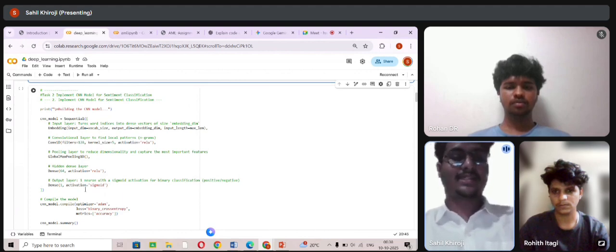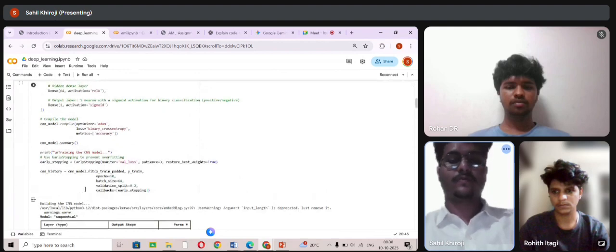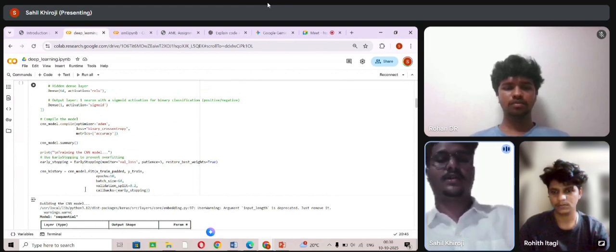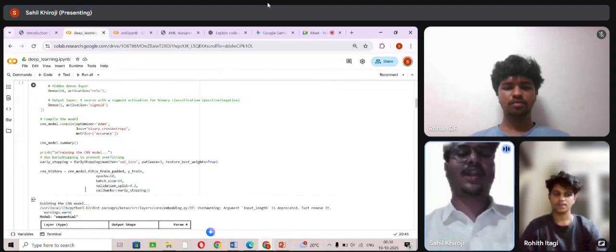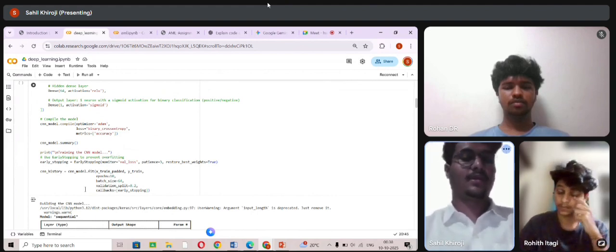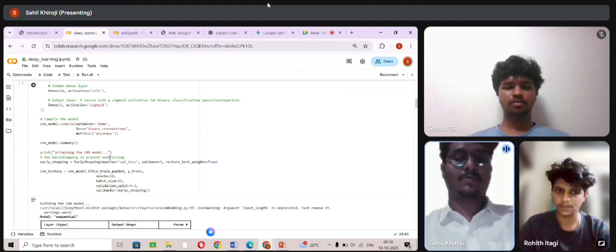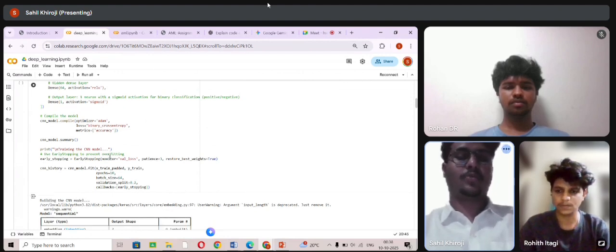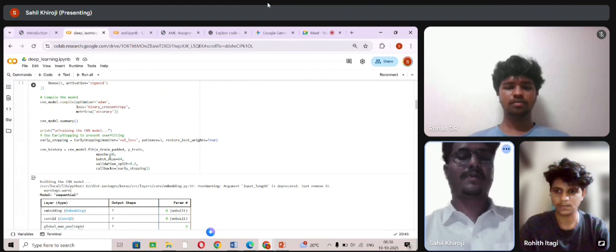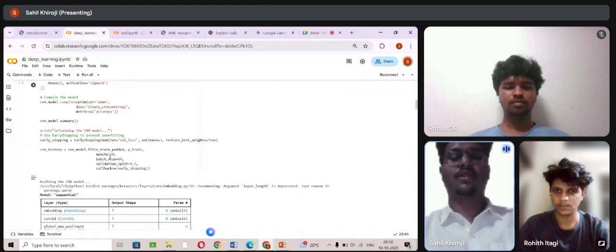The next line is compiling the model. Adam is the optimizer that helps the model learn efficiently. The binary cross entropy is used because it's a binary classification problem. We also track accuracy during training. And the last part is the model output. This table shows the structure of the CNN model. It lists each layer type and how the data is processed. The parameters are not shown here yet because the model hasn't been fully built with the data.